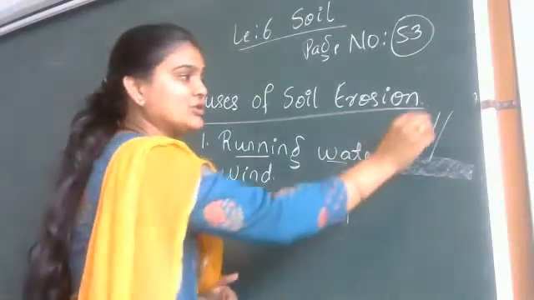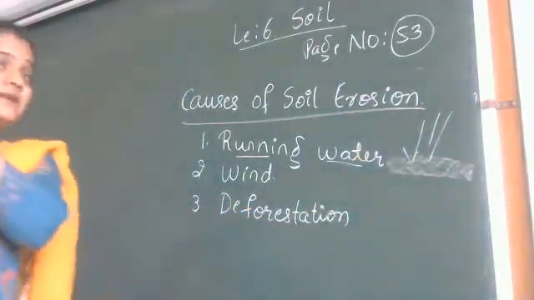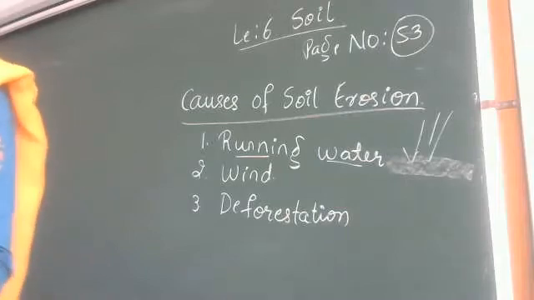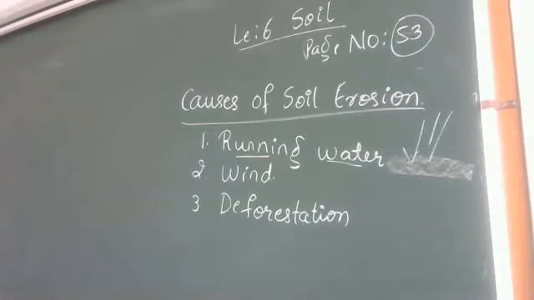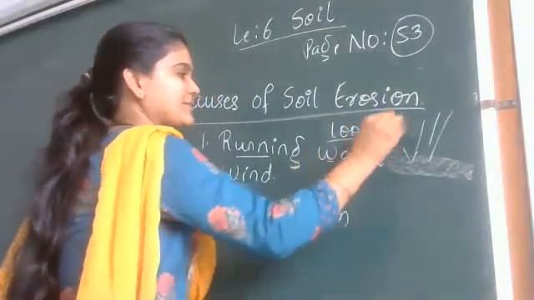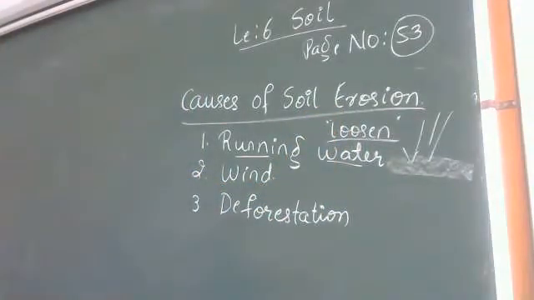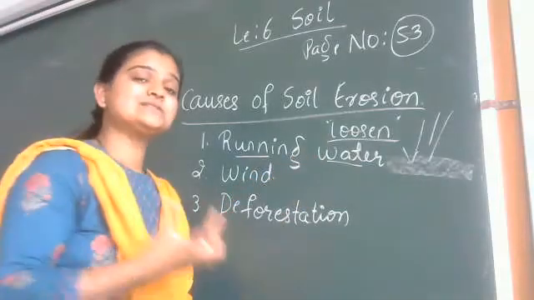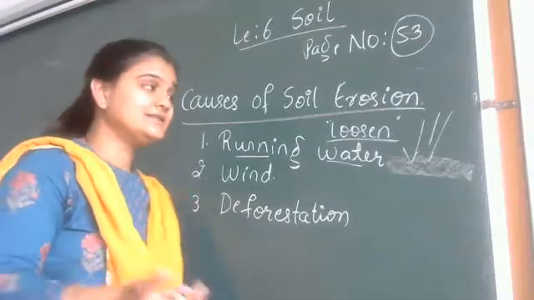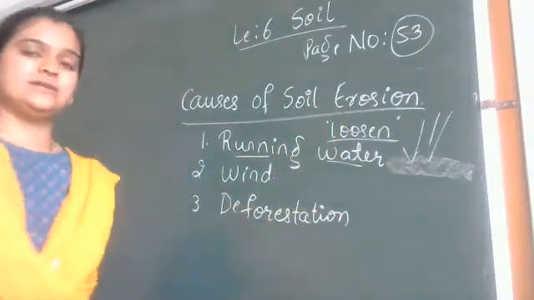But due to continuous rainfall, greater space is created between the particles in the soil. It is loosening the soil particles. You have to use the word loosening the soil particles. The soil then does not have the capacity to hold the water for a longer time. This will cause soil erosion.